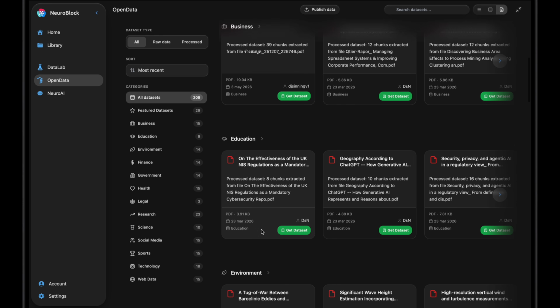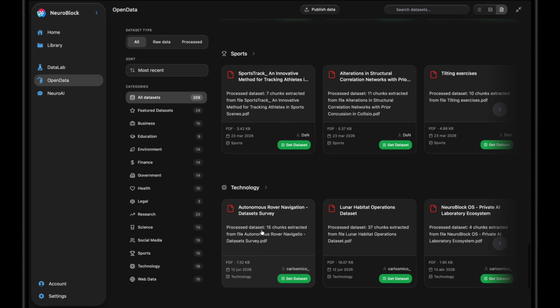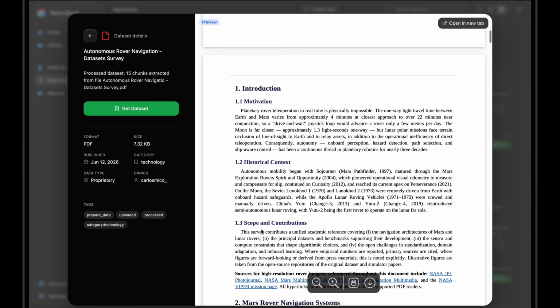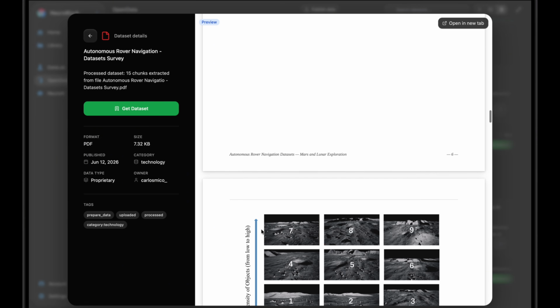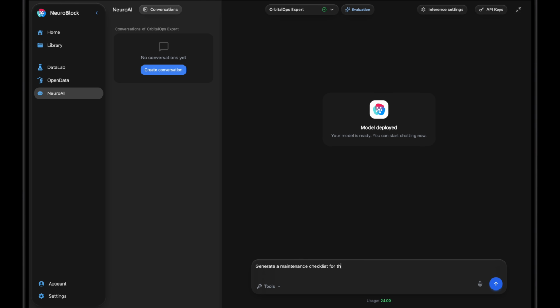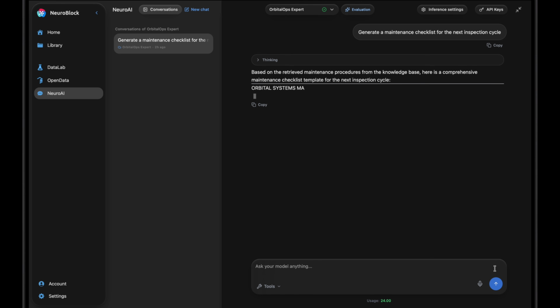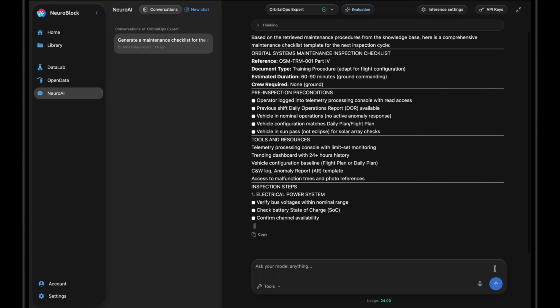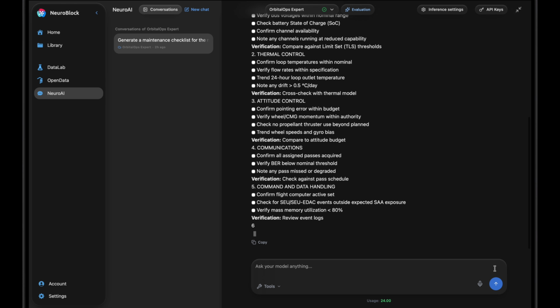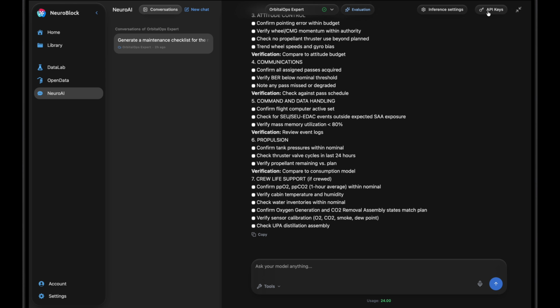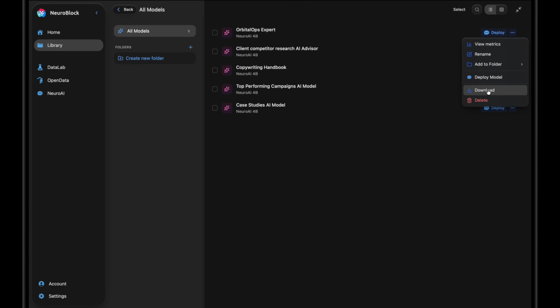OpenData lets you discover, reuse, and share datasets to make every model even more precise. And NeuroAI runs your trained models inside the app, connected to any workflow through an API, or fully deployed on your own infrastructure.